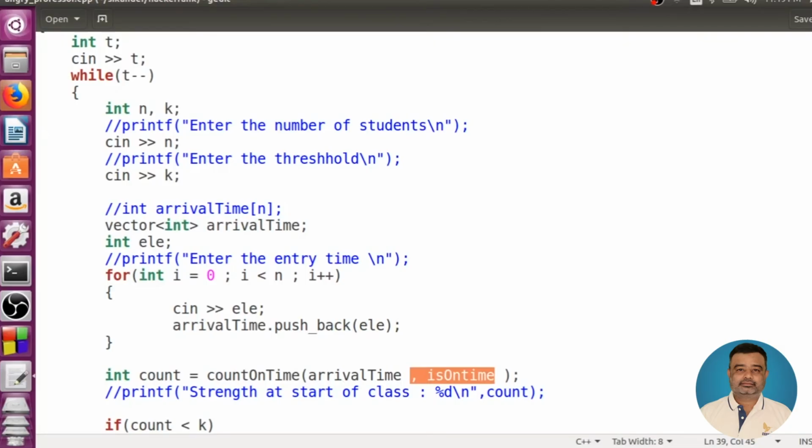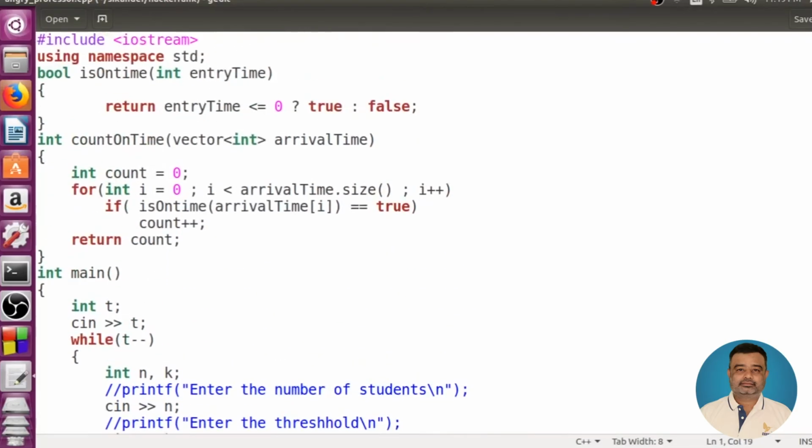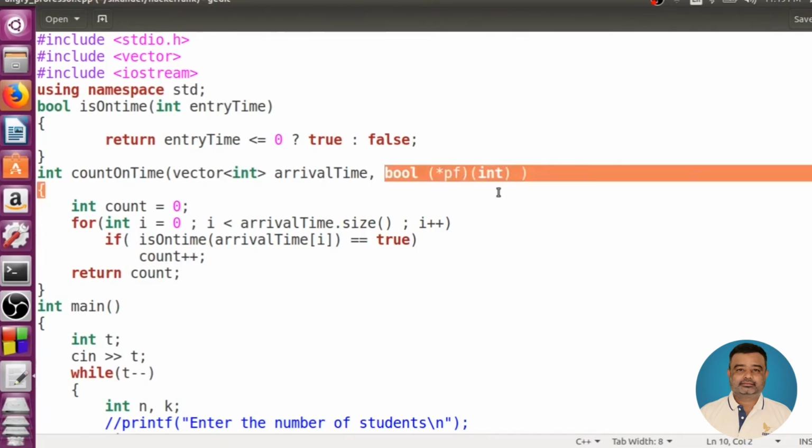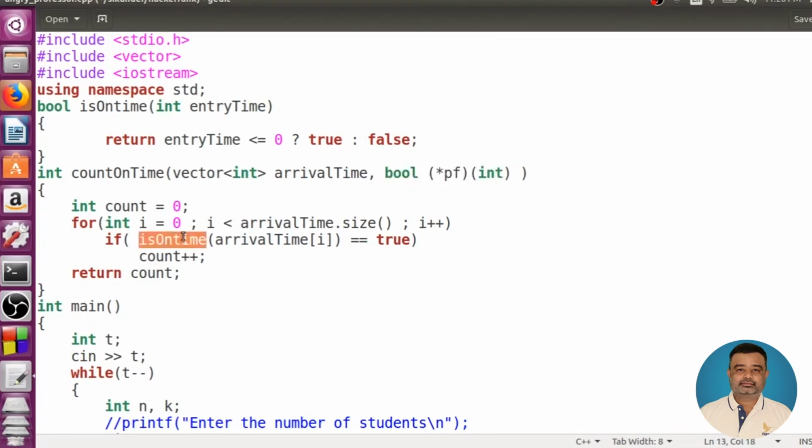So whenever you pass the function name as an argument to any other function, we need to receive it through a function pointer. So here I'll be receiving it through a function pointer. The function's return type is bool, and then we require a function pointer, and it takes one parameter of type integer. So we are receiving this through a function pointer, the address of isOnTime, what you're passing from the main. Now here, instead of using the function name directly, I'll be using this pointer to function. Whatever name you have mentioned here, I'm using the same thing here.